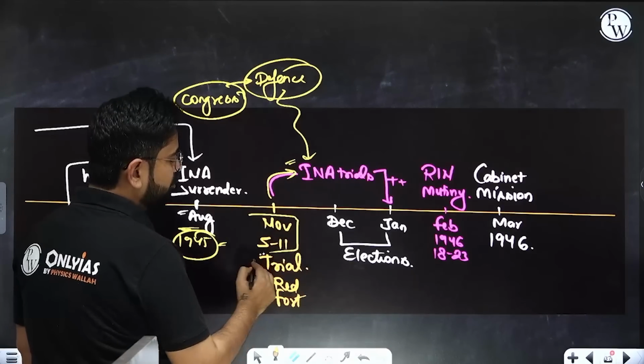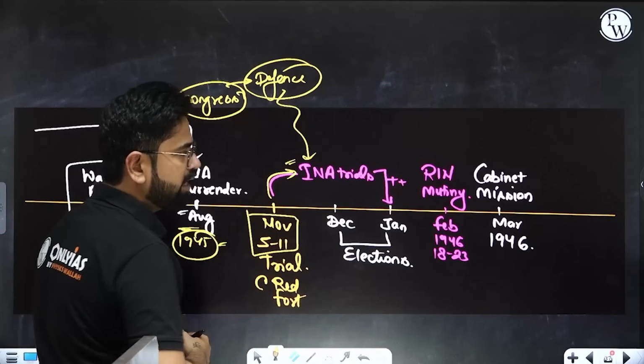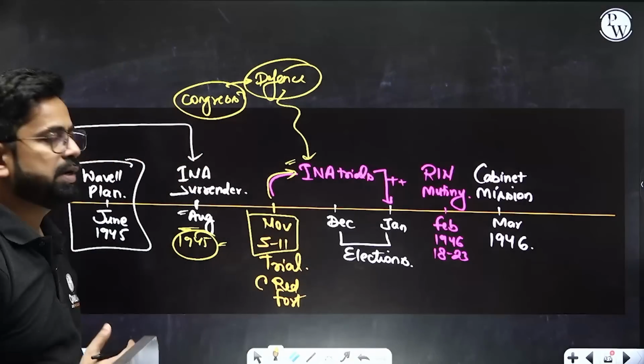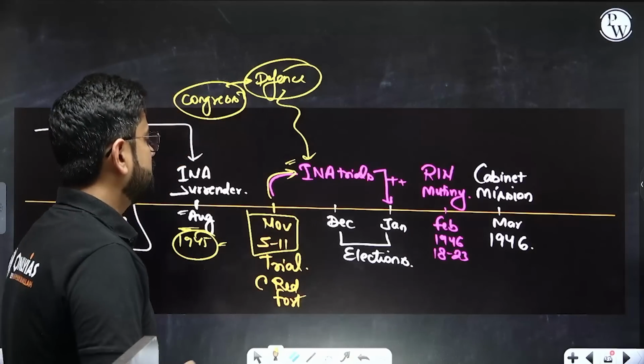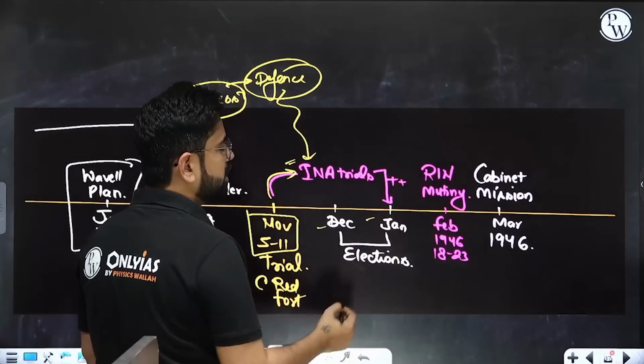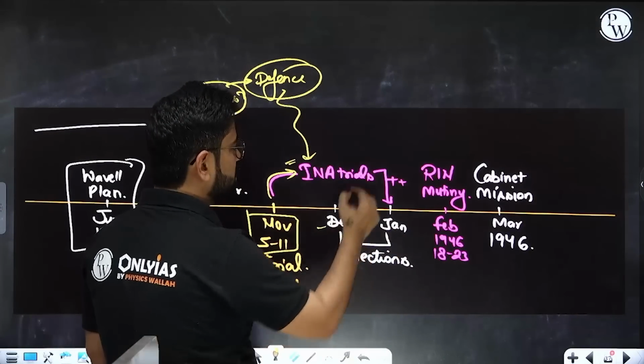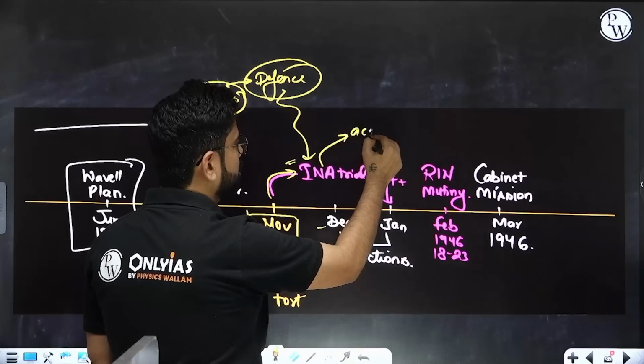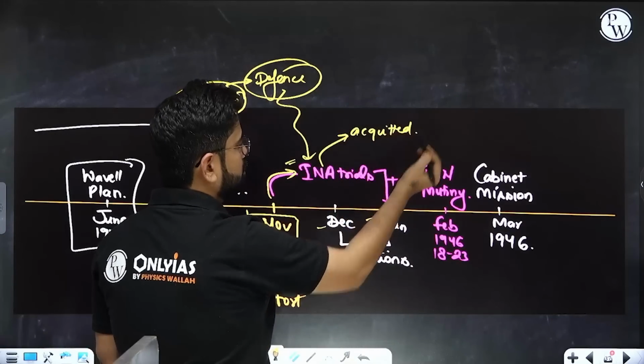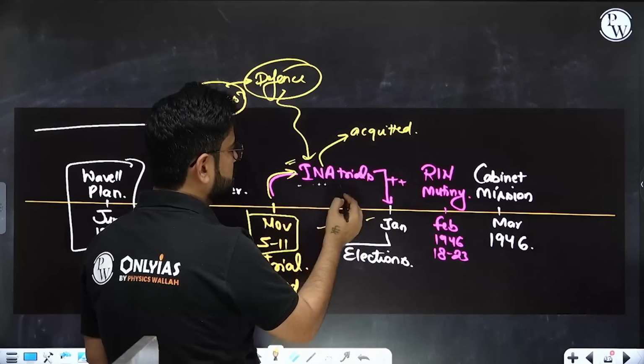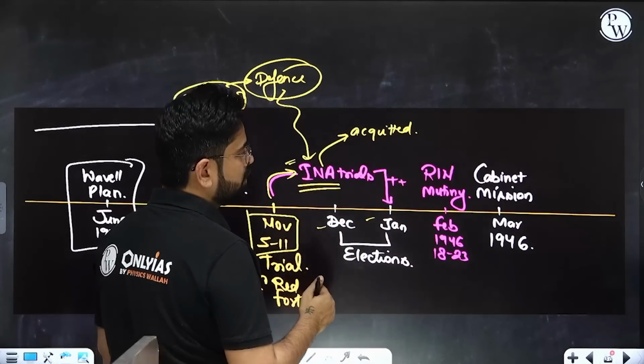From November 5 to 11, we celebrated INA week, and 12th November was celebrated as INA Day. This continued till December, January, and eventually by January, INA prisoners were acquitted, not everybody, but initially the first three.